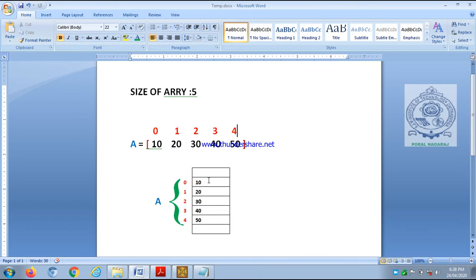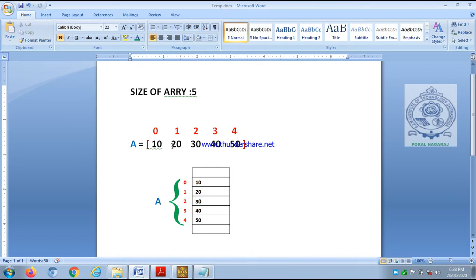or contiguous memory locations. All the 5 elements are grouped together and given a single name or common name, and that name is an identifier called the array name. A is called the array name.